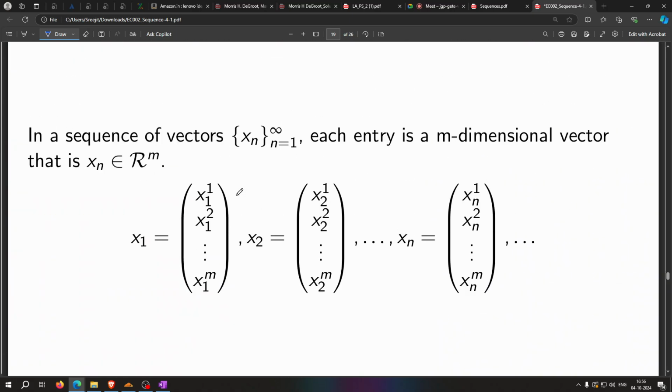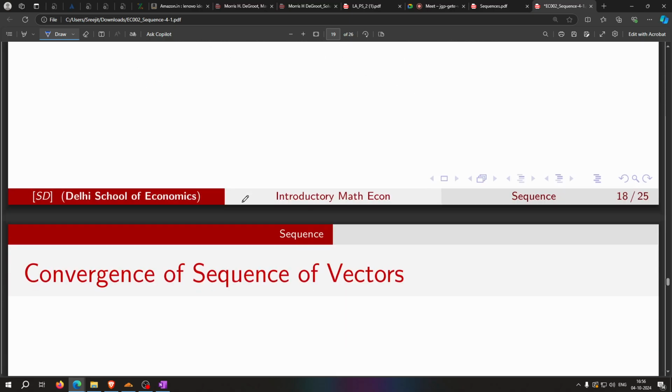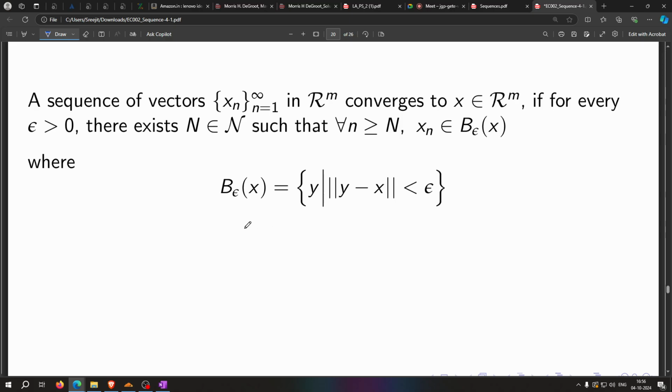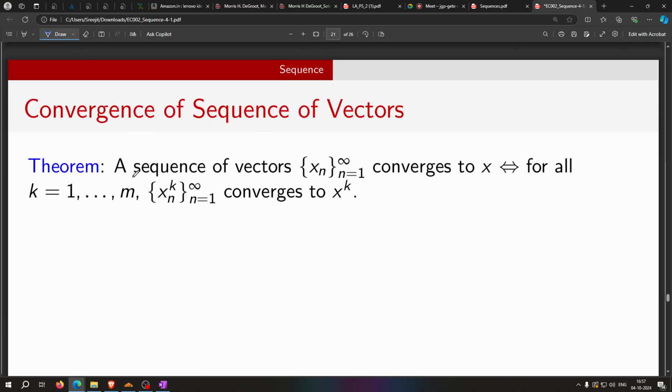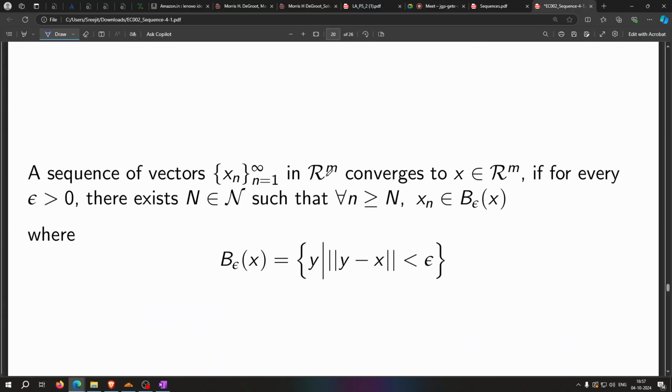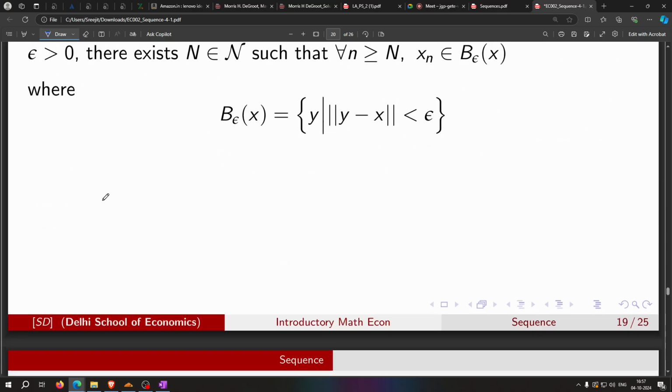Now, just like we had a notion of convergence for a one-dimensional sequence, the plain vanilla sequence, we also have a similar notion in the case of a multi-dimensional sequence. So what was the definition of convergence for a single an?